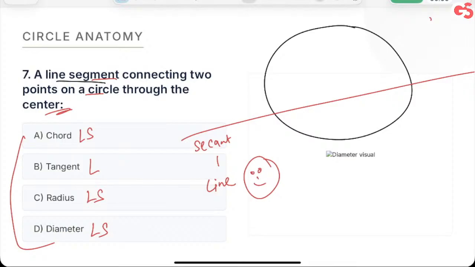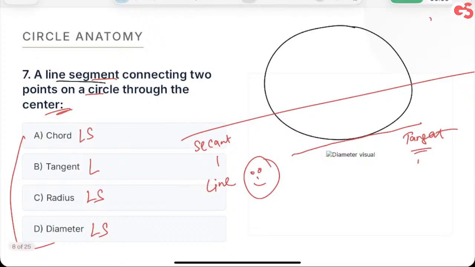Is that clear, guys? Secant is very important. Basically, secant and tangent are kind of the same, right? If I shift the secant to the edge of the circle, it becomes a tangent. Understood? So a secant and a tangent are both lines. A secant touches 2 points of the circle, while a tangent touches only one point.